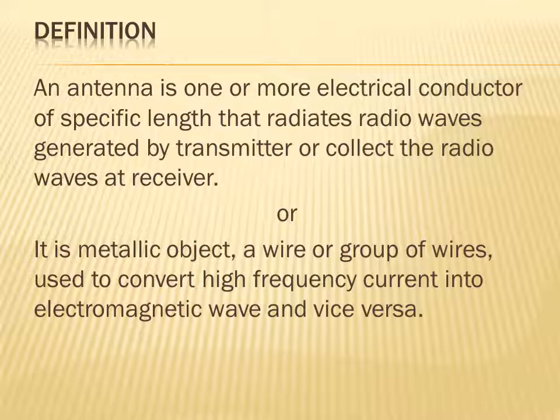On a second definition, it is a metallic object, wire or group of wires used to convert high frequency current into electromagnetic waves. The opposite procedure is done at the receiver side, so it is said as vice versa.